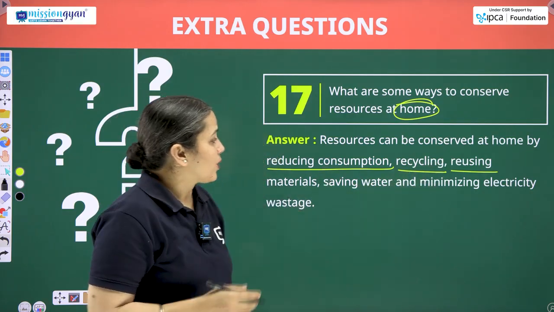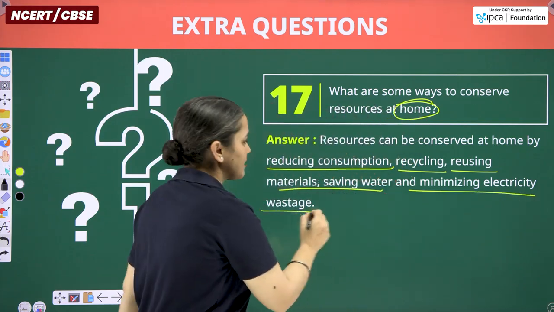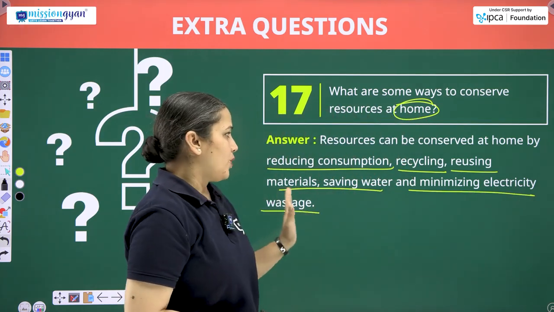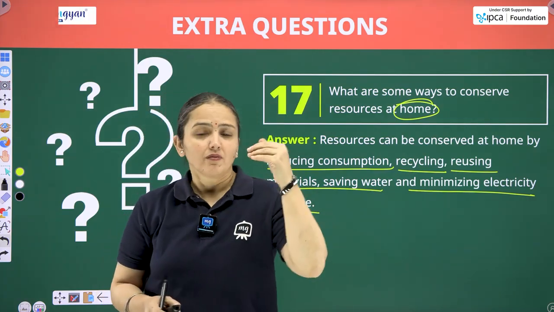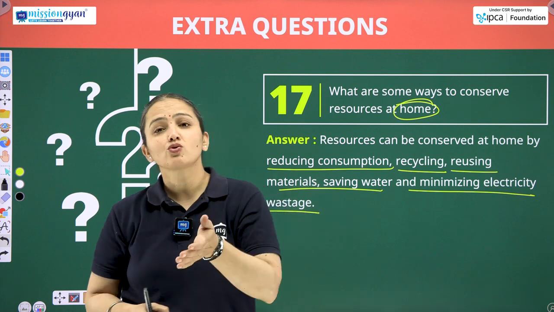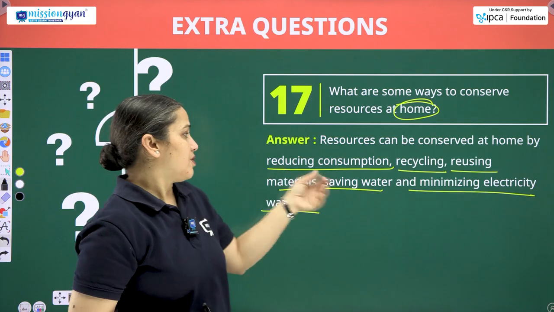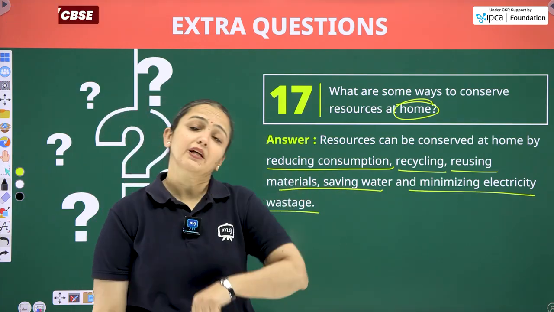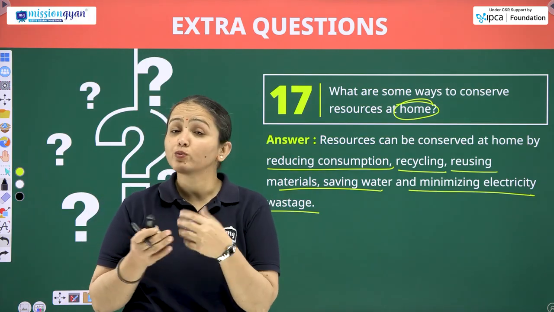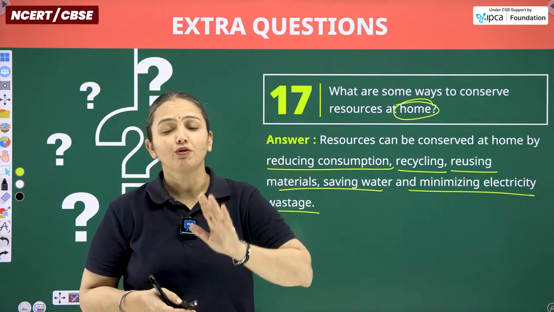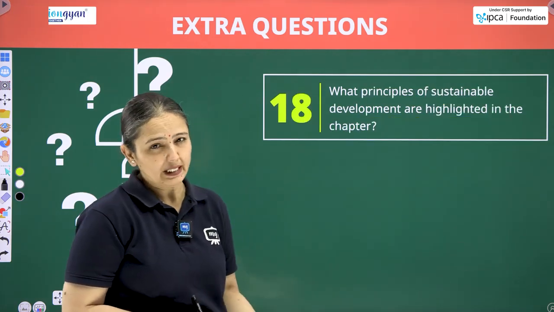And what is to be done with these parts: for the materials, saving water and minimizing electricity wastage. So we can use these 3R theories at home. How so? For materials, as I've said, just for the usage of a bed sheet, you can use it for various other purposes when you are not willing to use it as a bed sheet. Saving water, a leaking tap can be repaired, and minimizing electricity usage, when you are not using a particular room, you can turn off its switches. So likewise, you can use these 3R theories at your home with a few things.